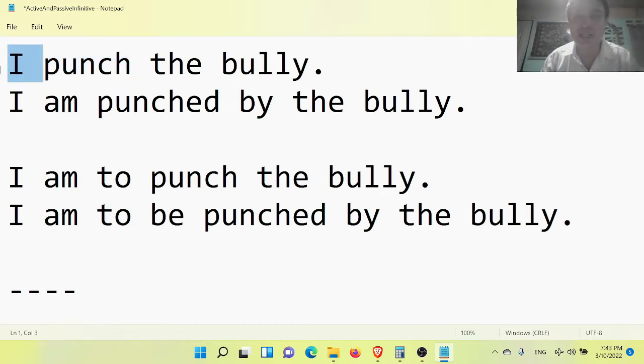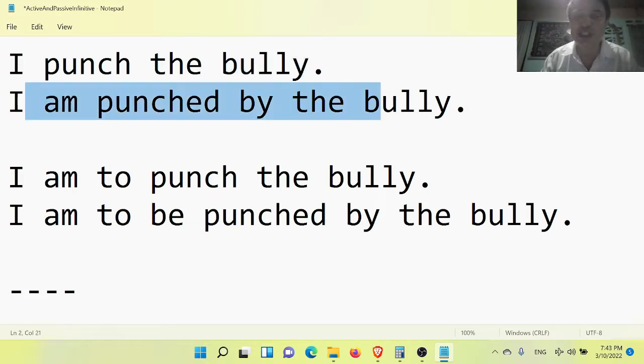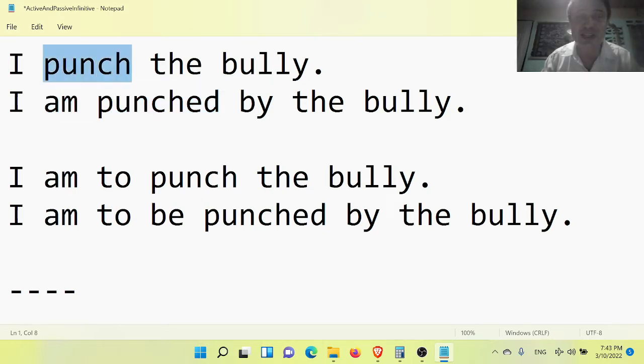I is the subject. The subject verb affects the object. It is active. The second example is also present simple, but this time with the verb to be. And then there is a past participle. I am punched. That is the passive present simple, but there is no infinitive. It is just the active present simple and the passive present simple.